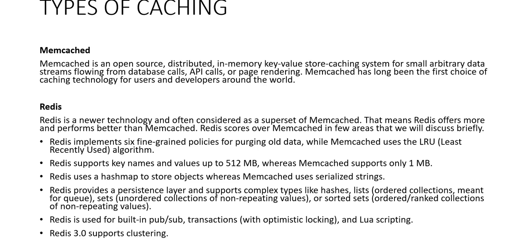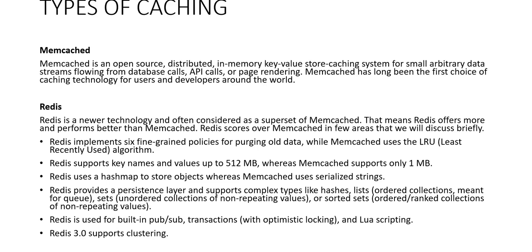Redis. Redis is a newer technology and often considered as a superset of Memcached. That means Redis offers more and performs better than Memcached. Redis scores over Memcached in a few areas that we will discuss briefly. Redis implements 6 fine-grained policies for purging all data, while Memcached uses the LRU, that is the least recently used algorithm.